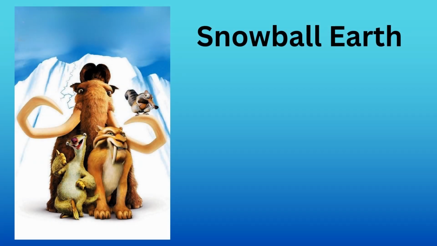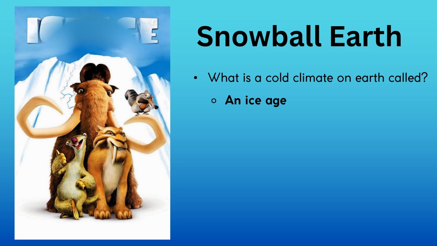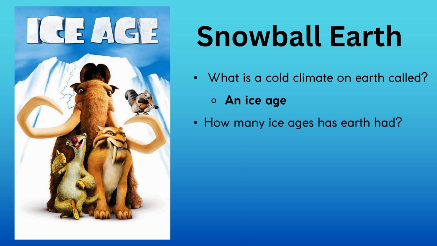In the past, Earth has had some chilly times. Some of these events were so cold that scientists refer to them as snowball Earth. What is a different name for a very cold climate on Earth that lasts a long time? Exactly, an ice age. Ice ages are more than just long winters. They can last millions of years. Ice ages happen when average global temperatures drop and large swaths of land are covered by glaciers.